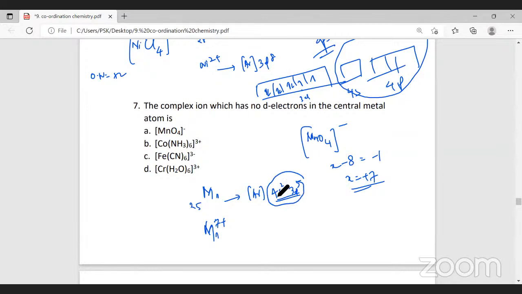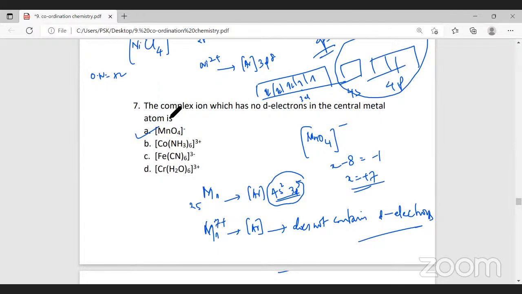All these 7 electrons will be removed. When all the 7 electrons are removed, the configuration of Mn7+ is only the argon configuration. So this does not contain d electrons. Hence, the answer for this question is option A.